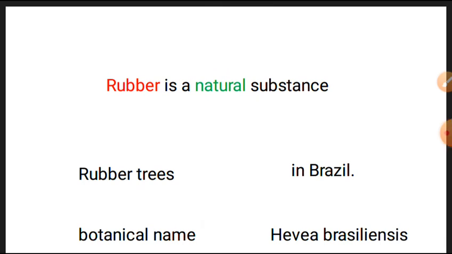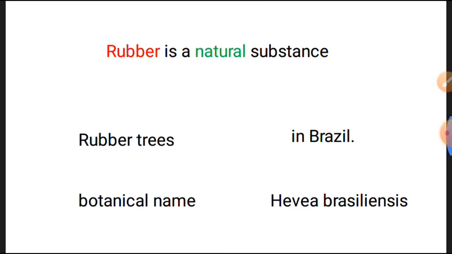Now, rubber is a natural substance obtained by collecting latex from a certain tree. Rubber trees are found in abundance in Brazil. The botanical name of the tree is Hevea brasiliensis. In India, maximum production of rubber is in Kerala.